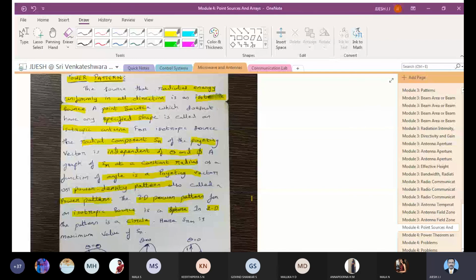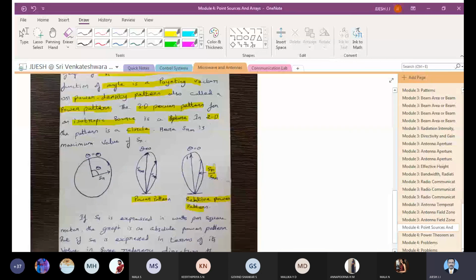You can make a note of all these things, and you can draw this figure. You can see that it is a circle, and you can see the power pattern. You have already seen the relative power pattern also. It is SR divided by SRM. If you normalize SR to its maximum value, you get the relative power pattern. So these things you can note down.